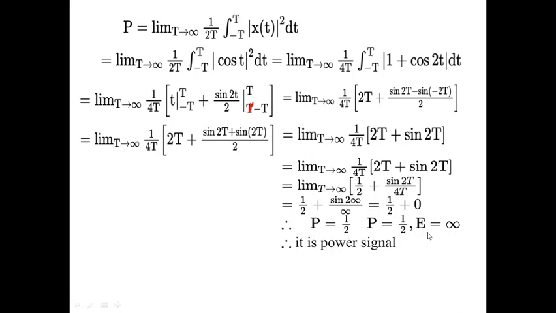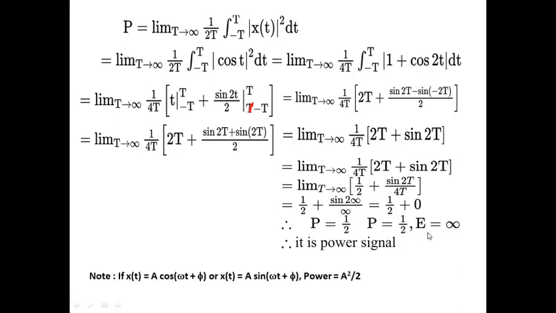The sun gives us energy continuously. That is why the energy contained in the cos signal, or parallelly the sun, is said to be infinite, right? But when you average this signal energy over an infinite amount of time, we get a finite amount of power, which is given by 1 by 2, right?